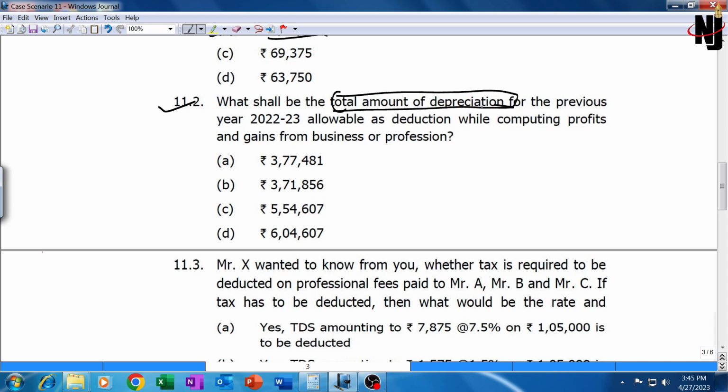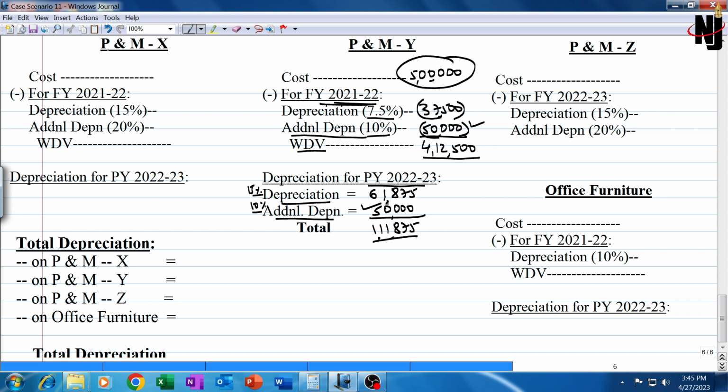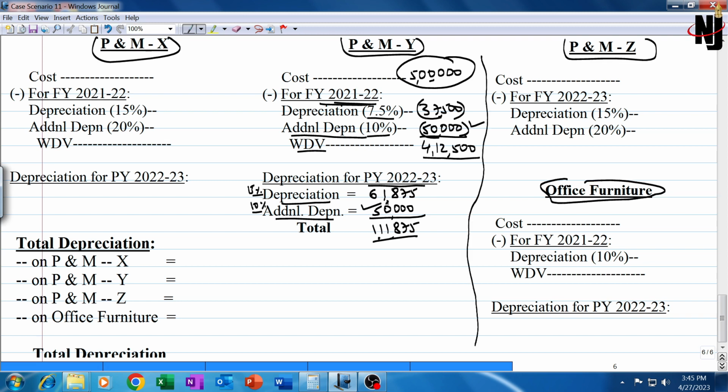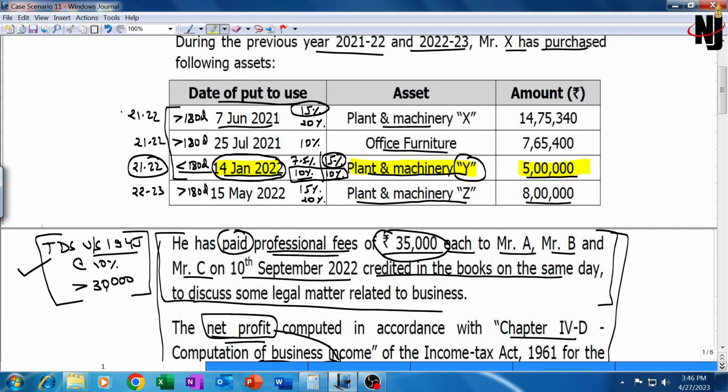Let's go back to our calculation. Plant machinery X, for Y we have already computed. Plant machinery Z, and then office furniture. Office furniture we will calculate separately, and then we'll take the total. Let's go back to the cost of acquisition details. Cost of acquisition of plant machinery X is 14,75,340. For plant machinery Z it is 8 lakh, and for office furniture it is 7,65,400. Remember these details. I'm going back to the computation and jotting down these details.